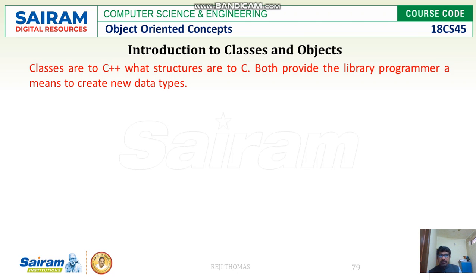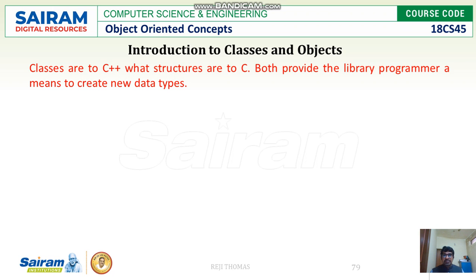Okay, so we know that we have used structures in C, but in C++ we have redefined it. When it comes to Java, we have again redefined it and we call it a class. So what is a structure for C?